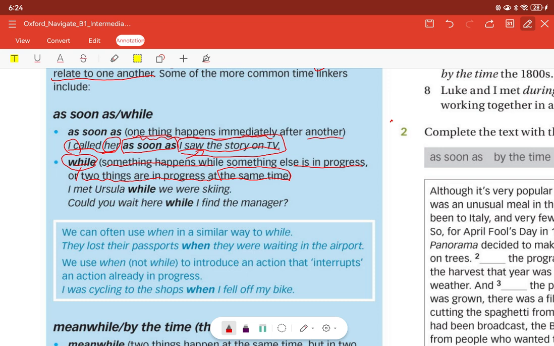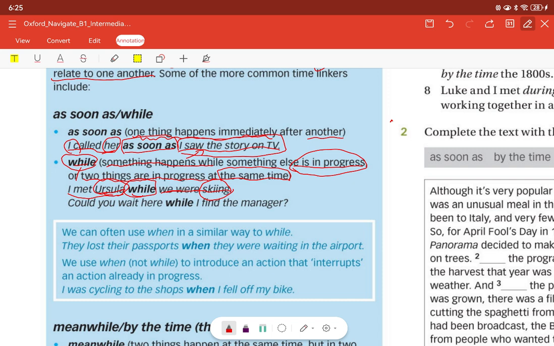Let's take a look at this example: I met Ursula while we were skiing. We have two events here: I met Ursula, and we were skiing. Which activity is in progress? We were skiing. They were doing the activity of skiing, and they stayed skiing when they met this person. So we use while to link these two events.